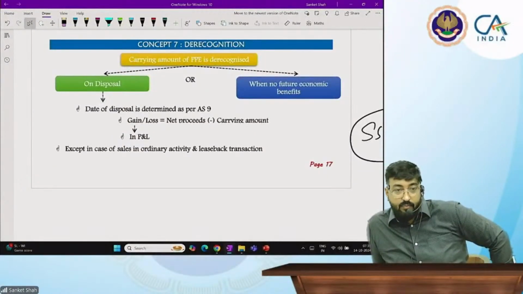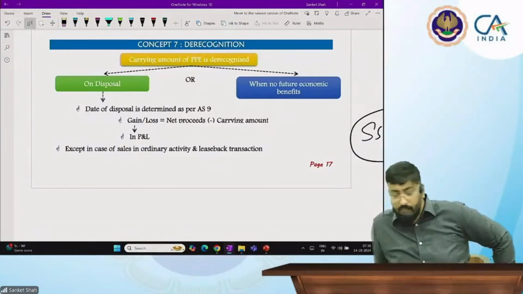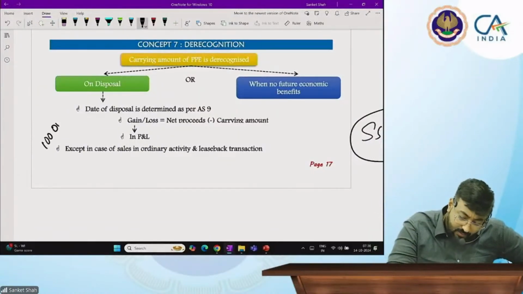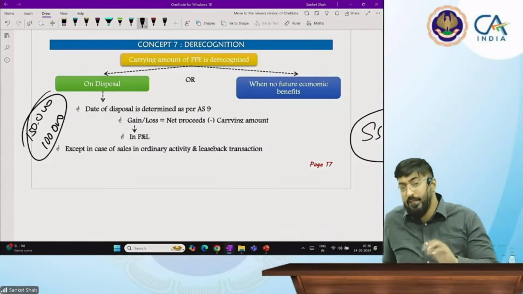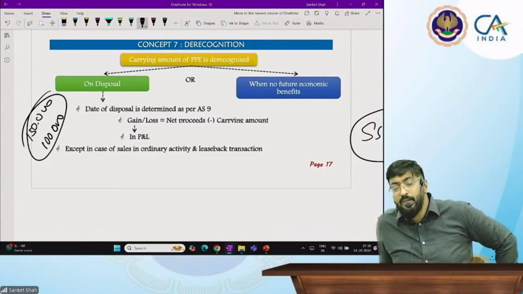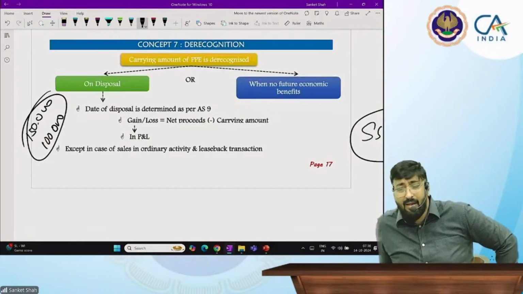Derecognition. When you are going to stop recording the asset in your books. On disposal means when I'm selling it. My asset is showing 1 lakh rupees balance and I'm selling it for 1,50,000. I dispose it, when I sold it, discard it, scrap kar diya, that is called disposal. Whatever the difference, I will record it in the profit and loss account.